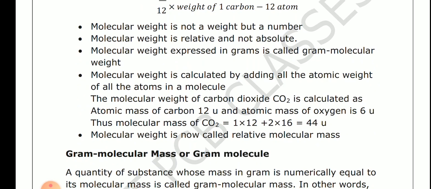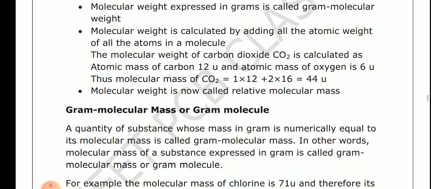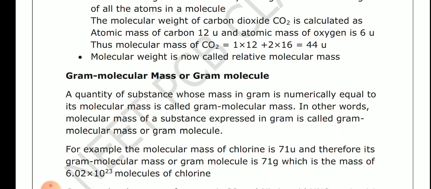A quantity of substance whose mass in gram is numerically equal to its molecular mass is called gram molecular mass. In other words, the molecular mass of a substance expressed in gram is called gram molecular mass, or gram molecule.